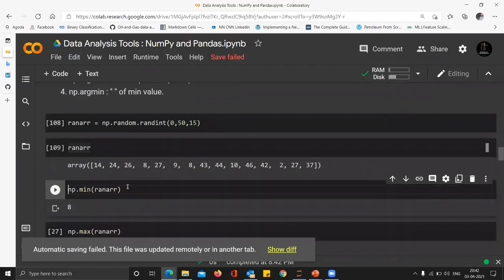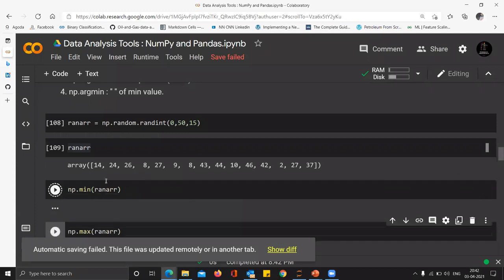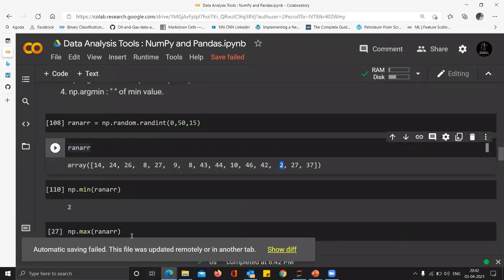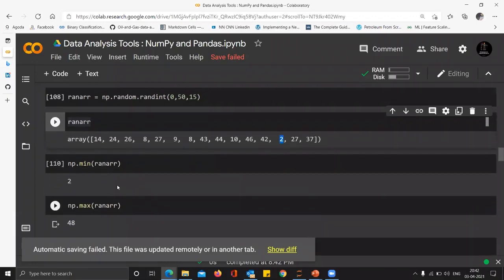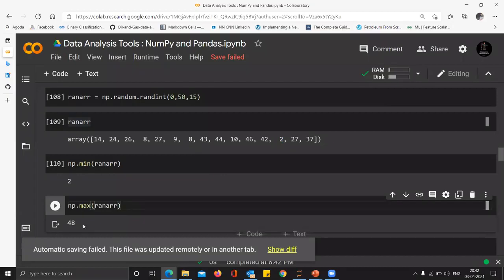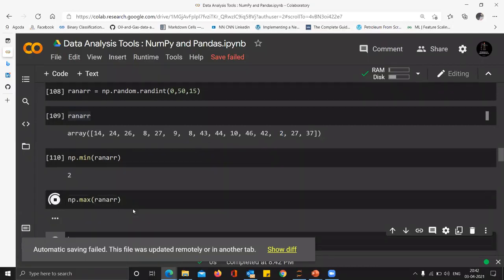Now I want to find out the minimum value in this array. So you can see 2 is the minimum value. When I ran it initially, it had 8. Again, random number generation. Initially when I ran it, it had 48 as the maximum value. When I run it again, it has 46 because I ran it again.